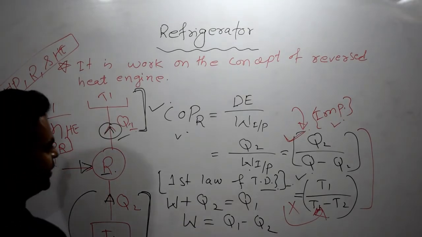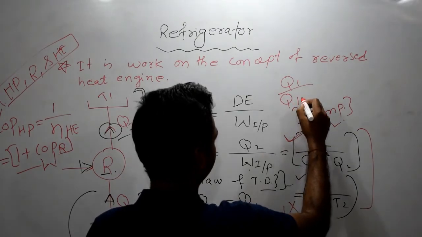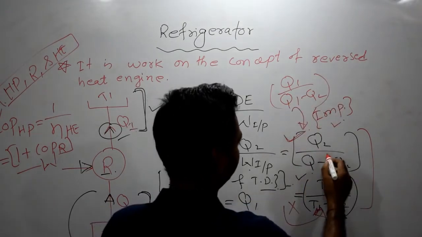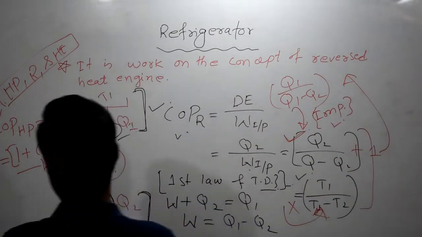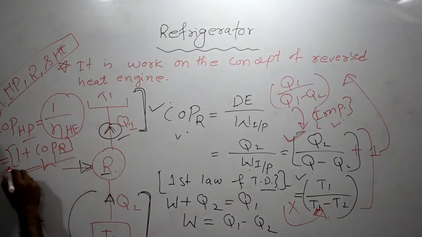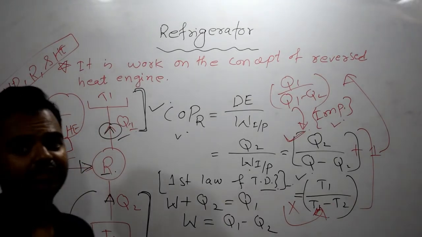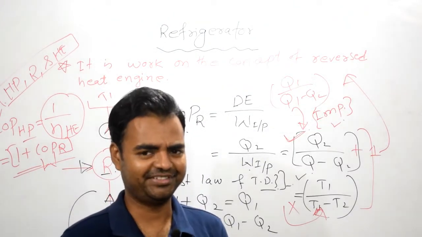So COP of heat pump is nothing but Q1 by Q1 minus Q2. Now if we add plus 1 here, we'll get this outcome only. So we can write COP of heat pump is equal to 1 by efficiency of heat engine is equal to 1 plus COP of refrigerator. We can write it in this way. I hope you got my point.